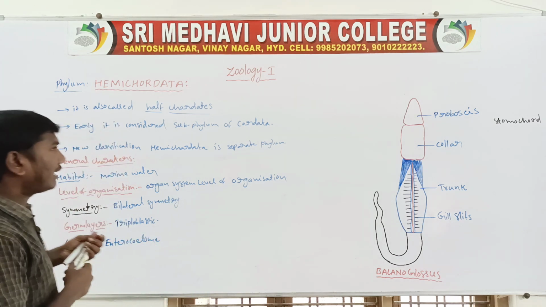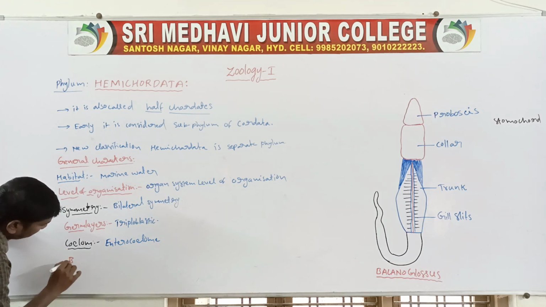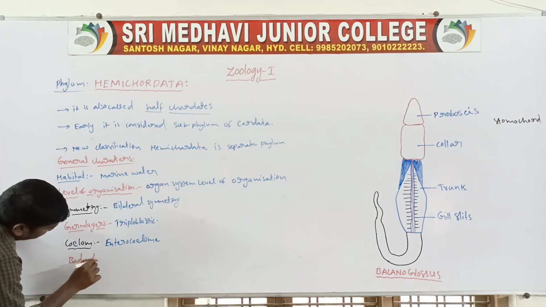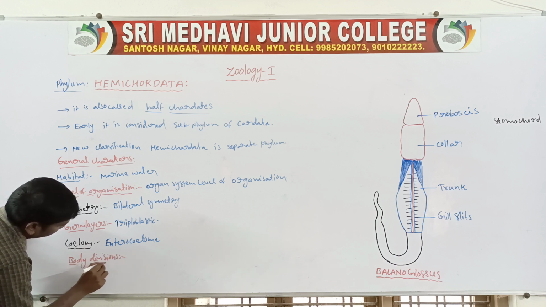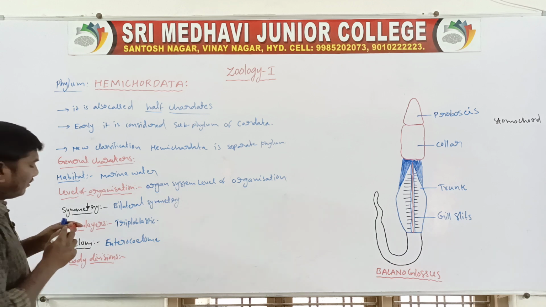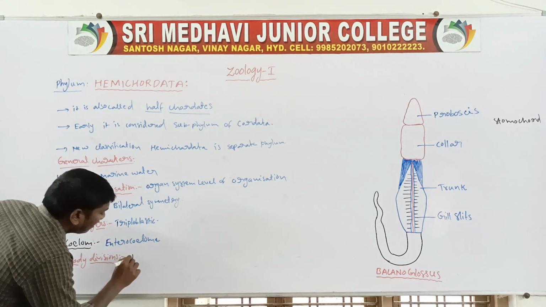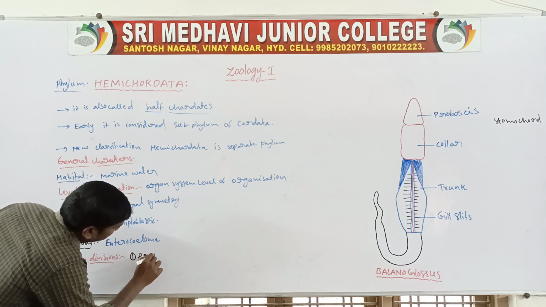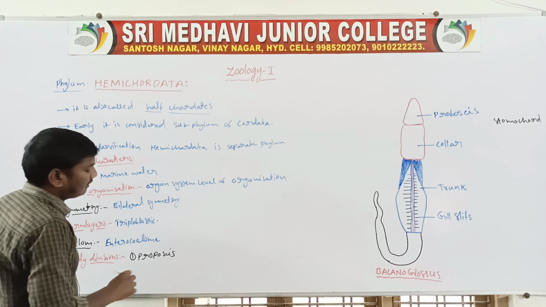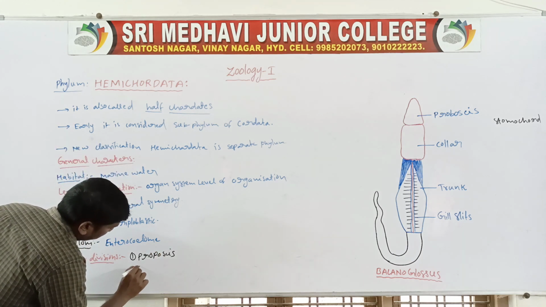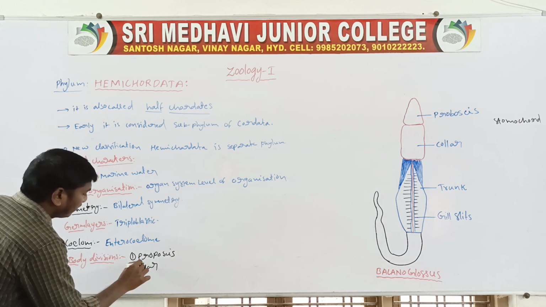Next one, body divisions. The body is divided into three divisions. One is the proboscis.